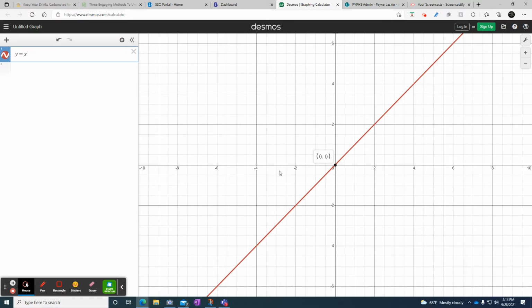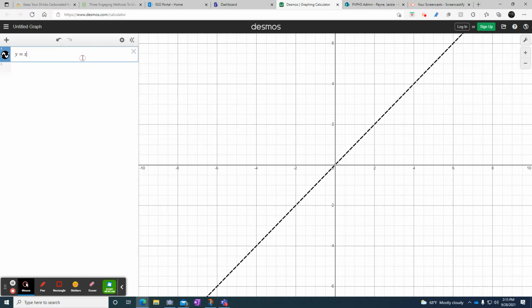Now if I want to change it to black, as long as this is selected, you click over here where it's red and you hold it down. When you hold it down, this menu pops up, and you can make it any color you want right here of these 6. So I'm going to choose black, and I also want dotted or dashed. This is solid, this is dashed, this is dotted. So I am going to do dashed. You can also change the width here.